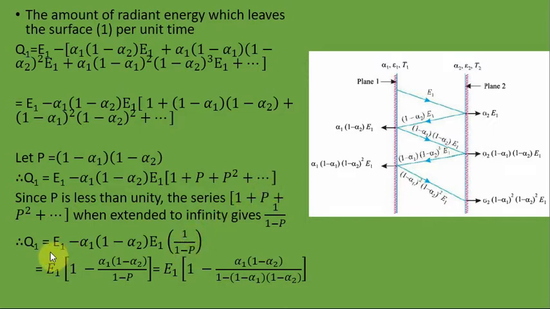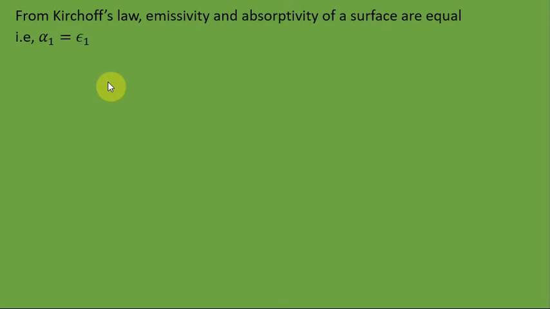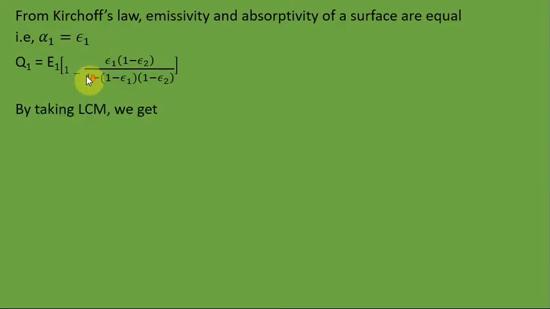So the equation will become Q1 is equal to E1 minus alpha 1 into 1 minus alpha 2 into E1 into 1 minus 1 by P. On rearranging, we will get this final equation. So from Kirchhoff's law, we can say the absorptivity is equal to emissivity, that is alpha equal to epsilon, or alpha 1 is equal to epsilon 1. So substituting the epsilon in terms of alpha in the previous equation, we will get an expression something like this. Now by taking LCM, we can write like this.